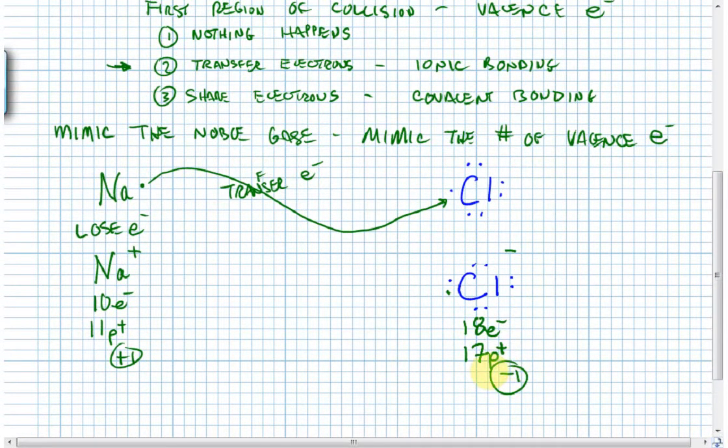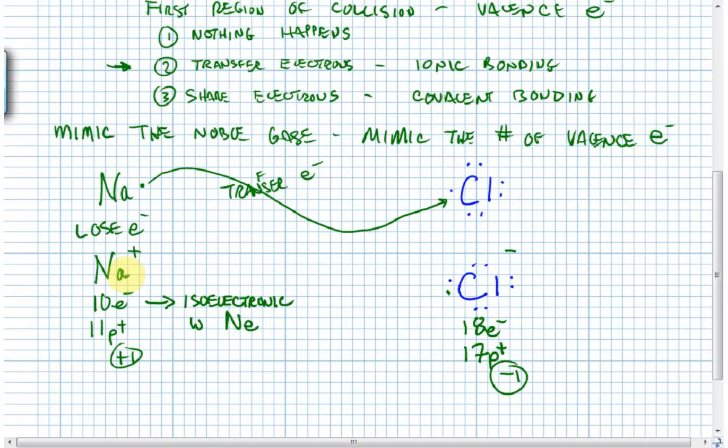Wow. Both of these ions are isoelectronic with noble gases. 10 electrons make the sodium ion isoelectronic. Again, that word means same number of electrons. Anytime you see the prefix iso, that means the same. Isoelectronic with neon. Here's the simple idea: neon is stable, therefore a sodium ion is stable.